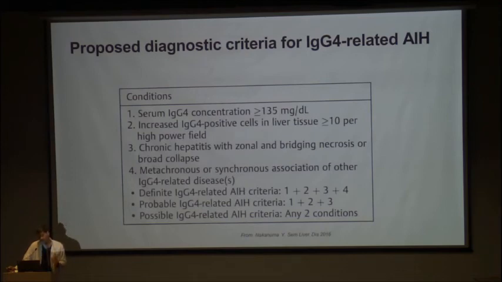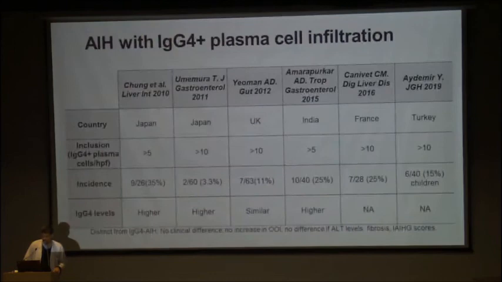So this is just a proposal, has still not been validated, but this is what most people are following today in academic centers to define this entity. The last entity is autoimmune hepatitis with increased IgG4 plasma cell infiltration. So many authors have looked at this entity in a separate way. You take up all patients of autoimmune hepatitis, do IgG4 staining, and then look at this entity from